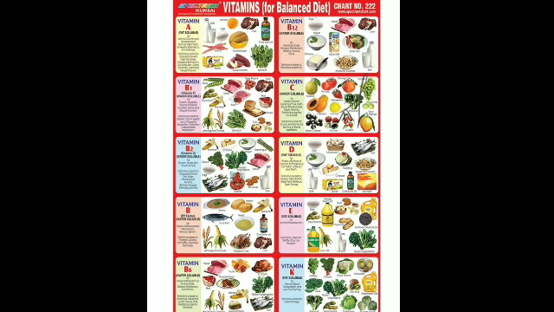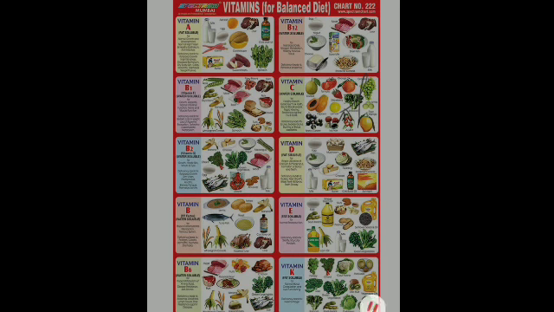Then vitamin K, that is phylloquinone, PHYLLOQUINONE. Phylloquinone is the common name for vitamin K, and it is present in green leafy vegetables like lettuce, spinach and broccoli. These are the food sources which are rich in vitamin K.